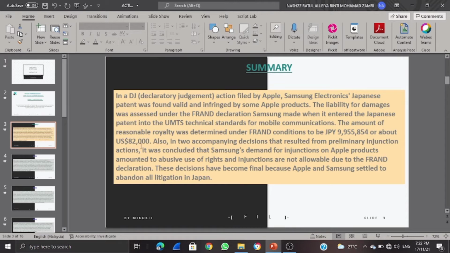for an injunction on Apple products amounts to abuse of right, and injunctions are not allowable due to the FRAND declaration. The decision has become final because Apple and Samsung settled to abandon all litigation in Japan.